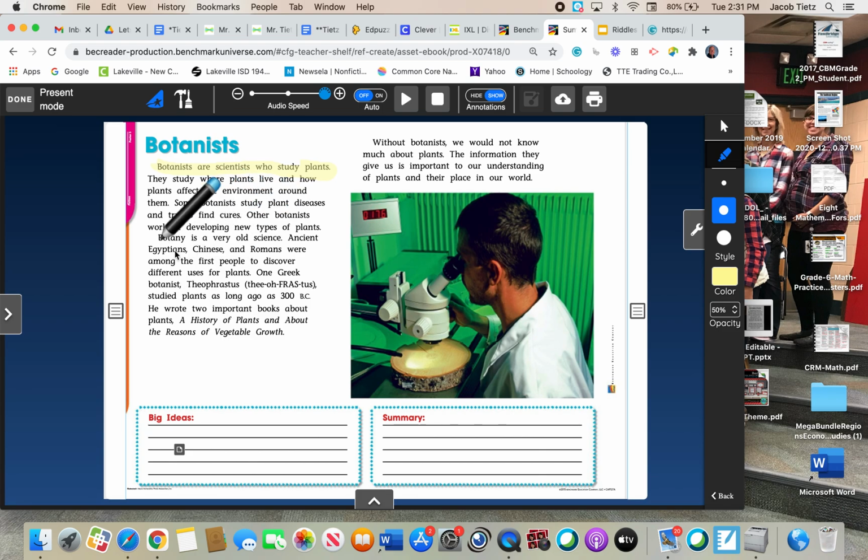The next one, botany is a very old science. Ancient Egyptians, Chinese, and Romans were among the first people to discover different uses for plants.